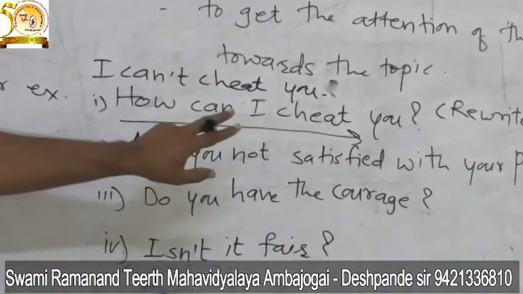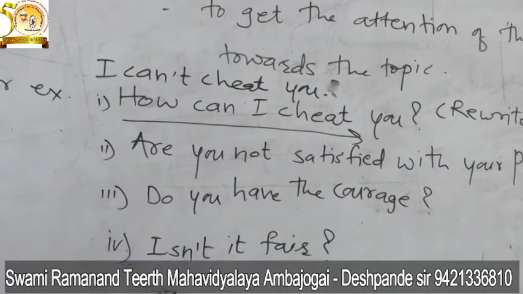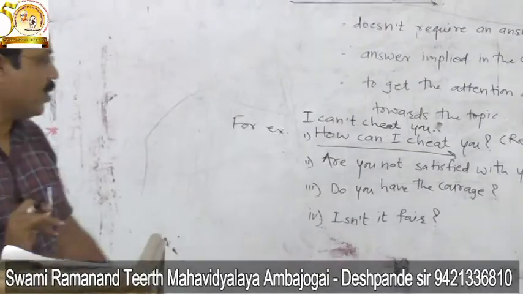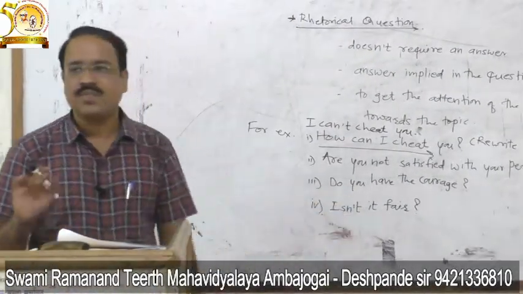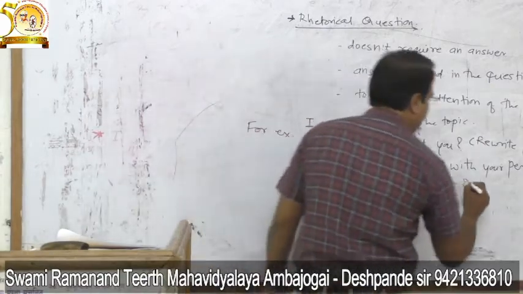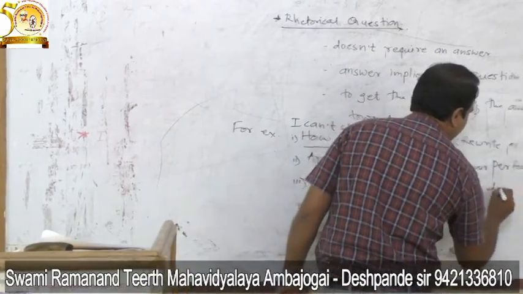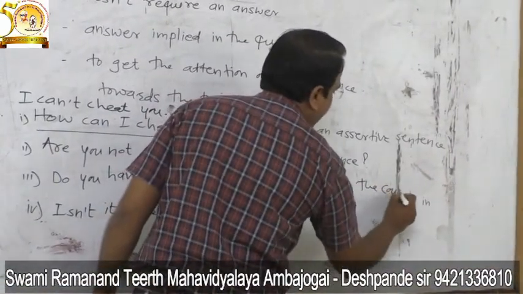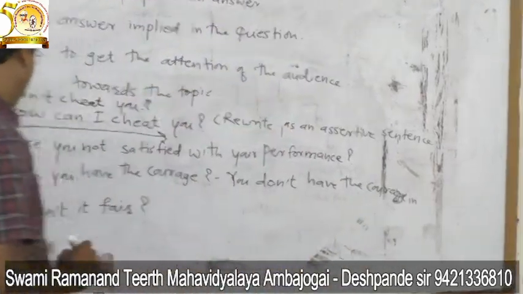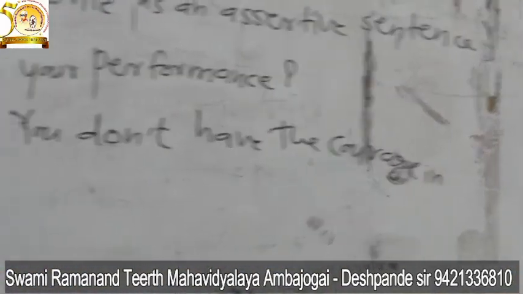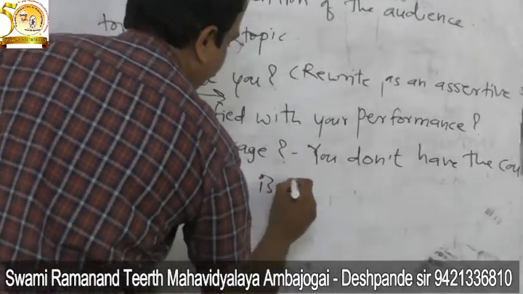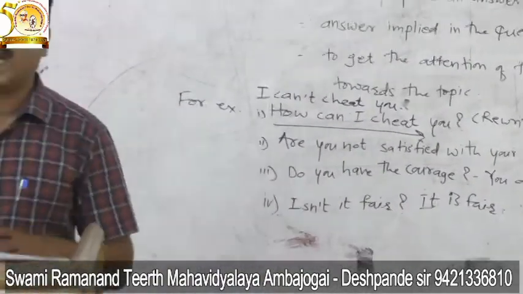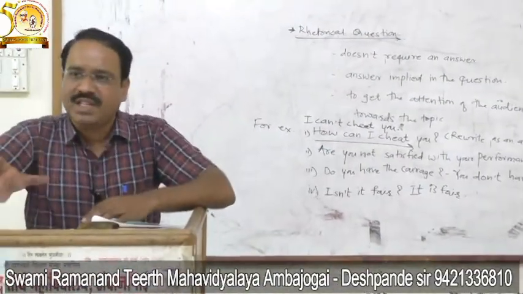Are you not satisfied with your performance? Means what? You should be, or you are satisfied with your performance. You should be satisfied with your performance. See the next one. Do you have courage? Means you don't have the courage. The assertive sentence will be like this: you don't have the courage. Or isn't it fair? Means what? It is fair.